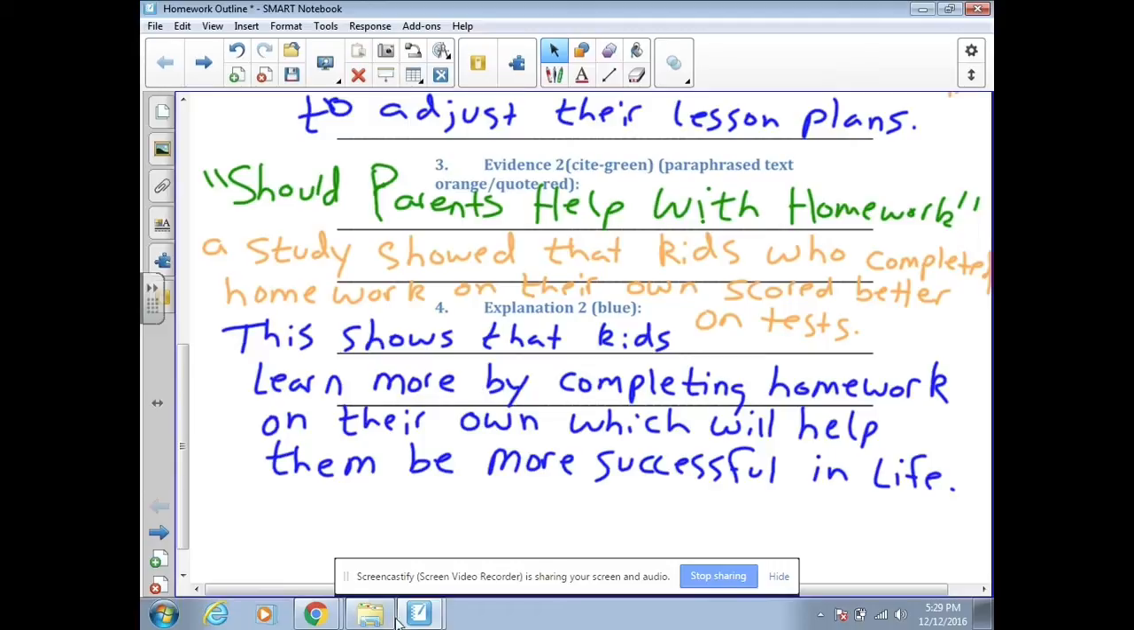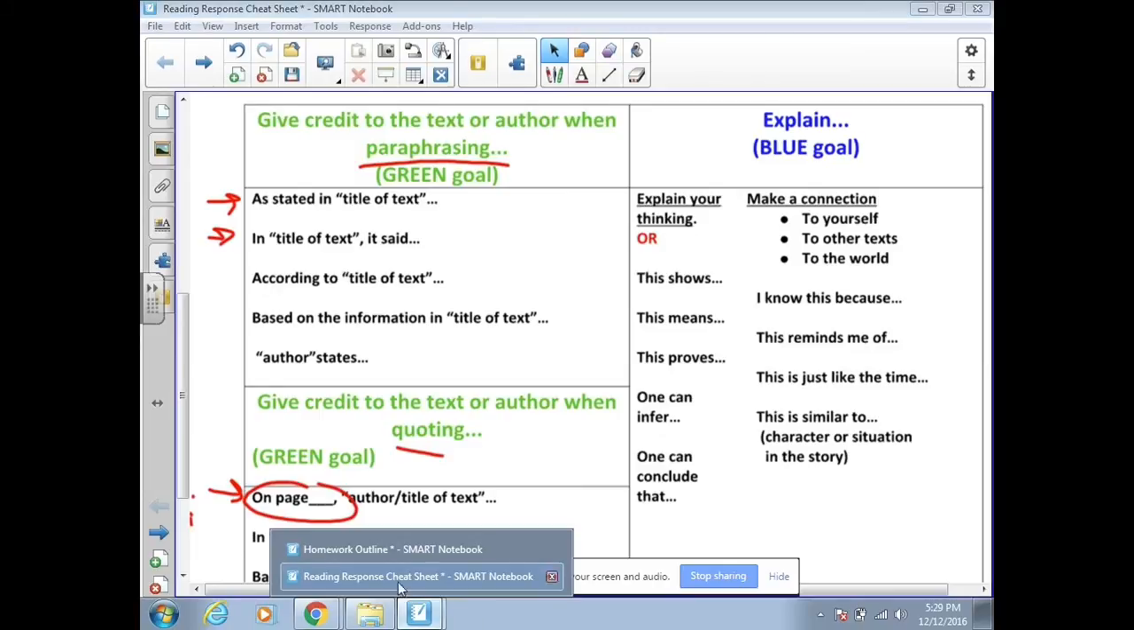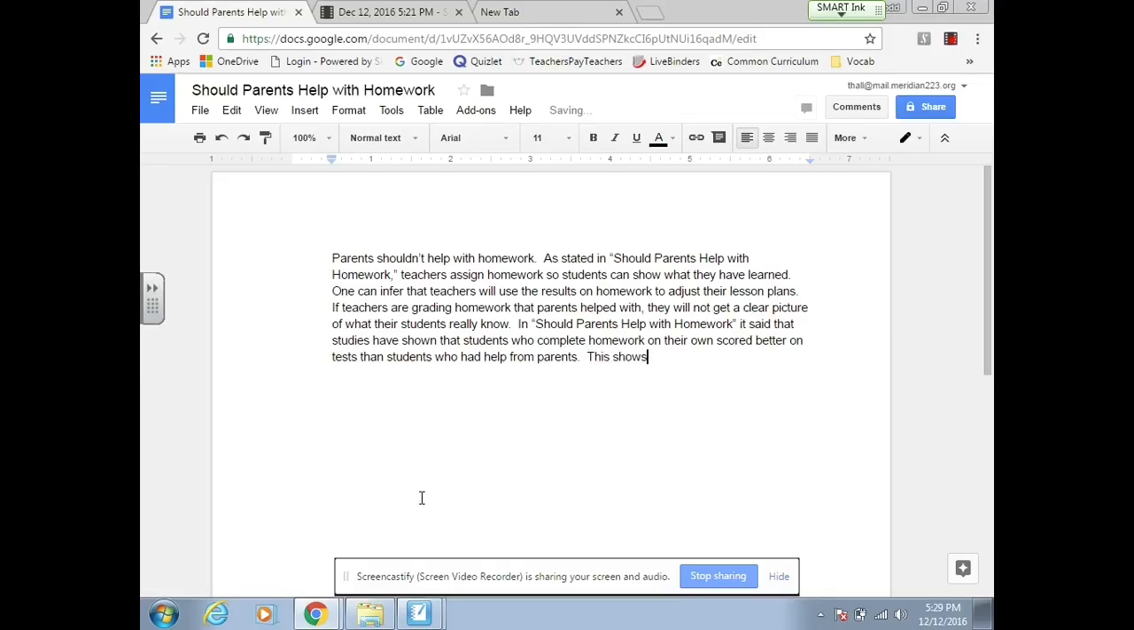Last thing I'm going to do is go to my explanation. Now notice "this shows" is actually one of our sentence starters. I actually kind of naturally used it, so I'm good there. So I'm just going to put, "this shows that students who complete homework on their own learn more, which will allow them to be more successful as adults." Okay, so now I'm finished.